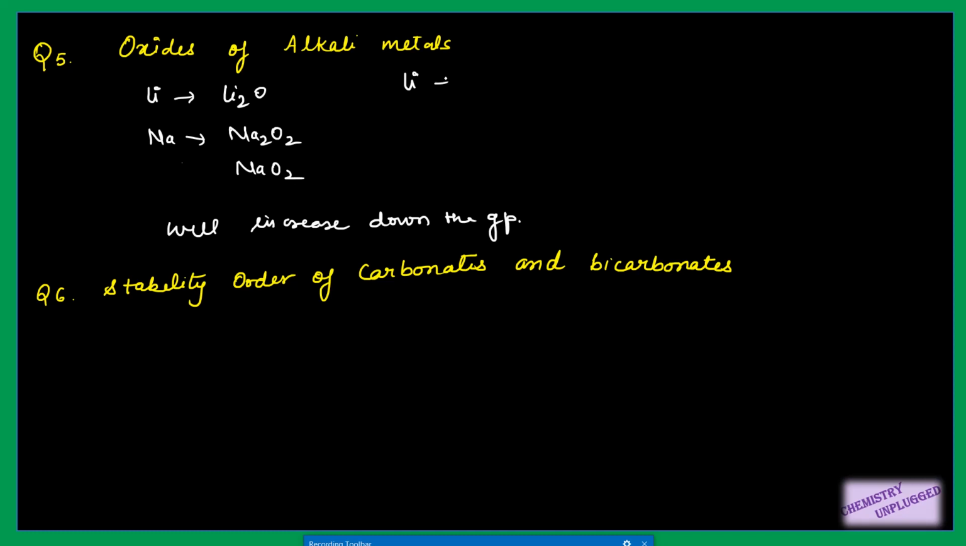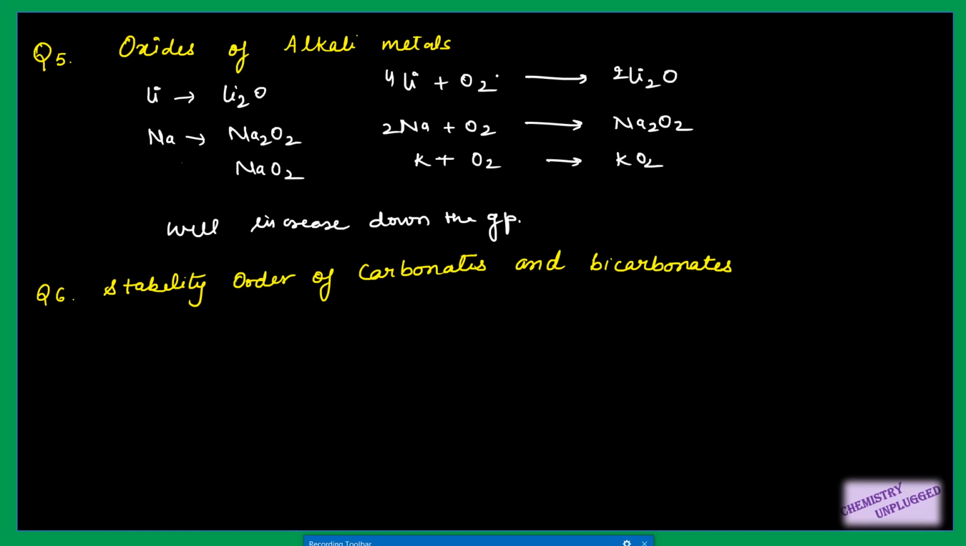Then we will see their reactions. Lithium reacts with oxygen to form Li2O. You can balance this reaction, and it will form this one. Then sodium reacts with oxygen to form peroxide, and potassium reacts with oxygen to form superoxide. This question is also from NET, that is, how peroxides or superoxides form simply by the reaction of oxygen and alkali metal, right?